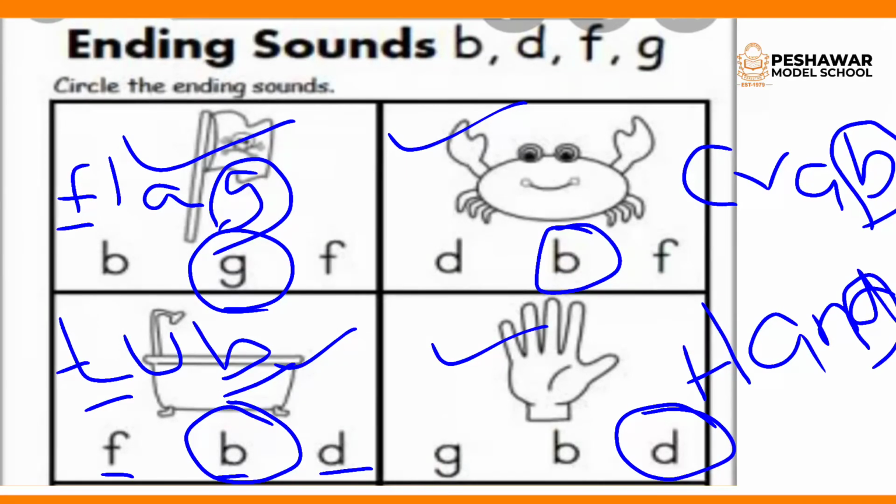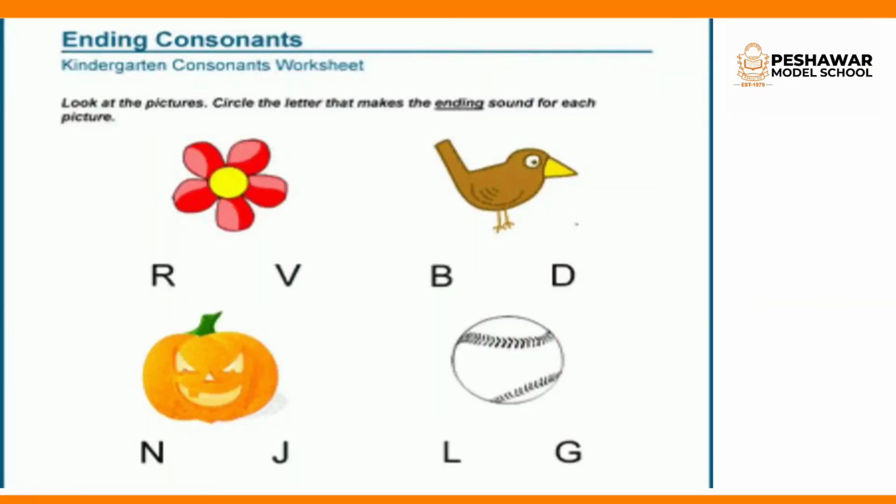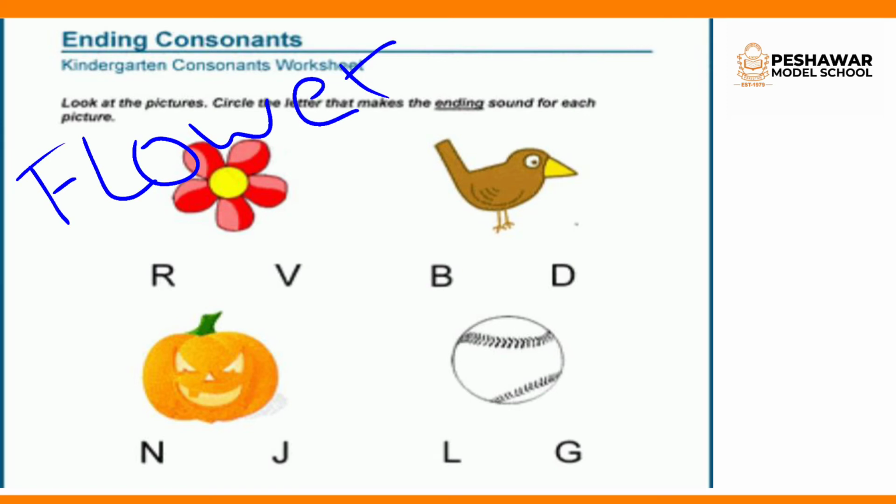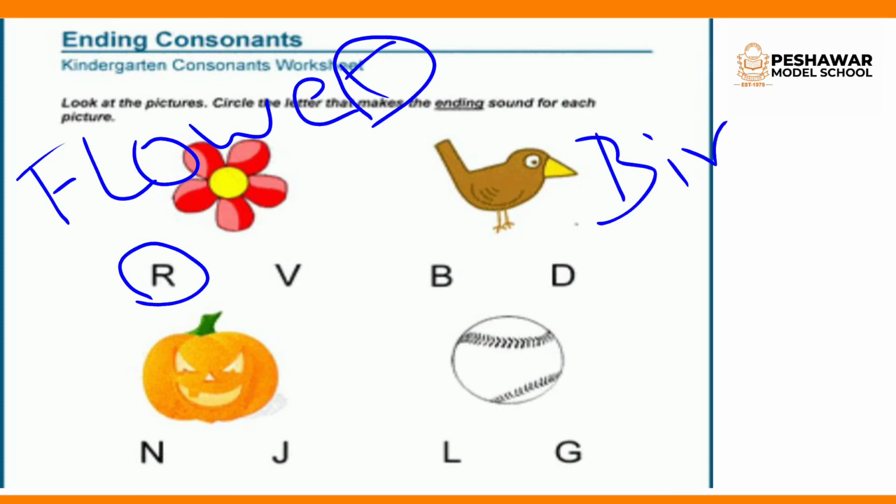This is a very interesting activity. Now again we are learning the sounds. Okay, for this I need a pen. If we look at the first picture, this is the picture of flower, F-L-O-W-E-R, flower. Here the final sound is R, so we will encircle R. Look at the next picture. This is a picture of bird. Here the final sound is D, that is D.